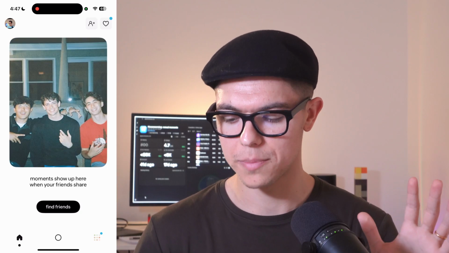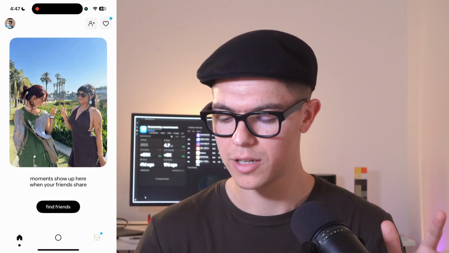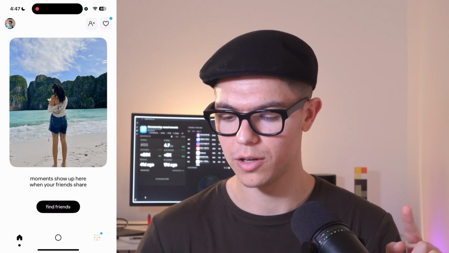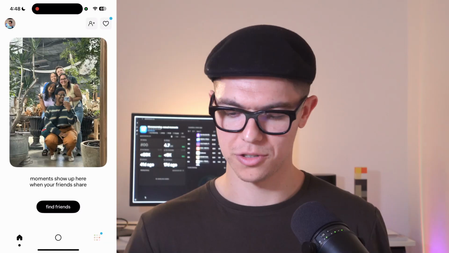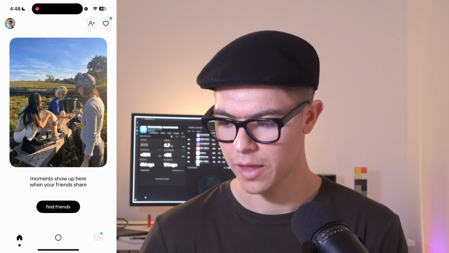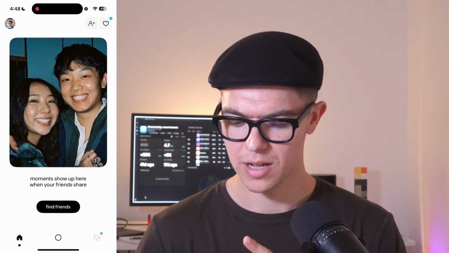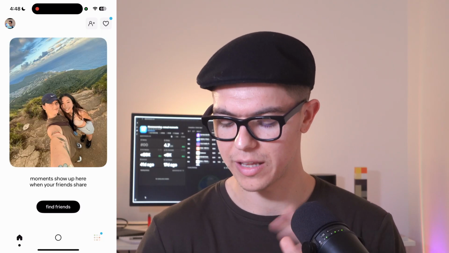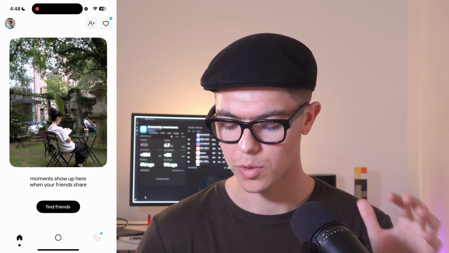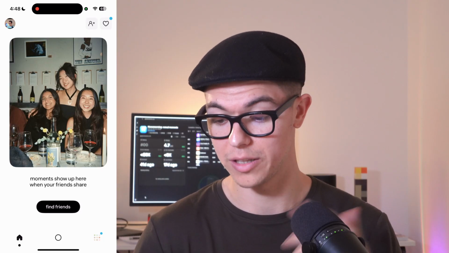Let's just stop to analyze the UI that we have so far. We have what I'm assuming is my profile on the top left. A bit disappointed that they're not using the cutout thing and are just using the full image in a circle. We have a button to add friends, and on the right what should be notifications or favorites, something like that. Then at the bottom we have home, the camera in the middle, and on the right something that I don't know what it is.